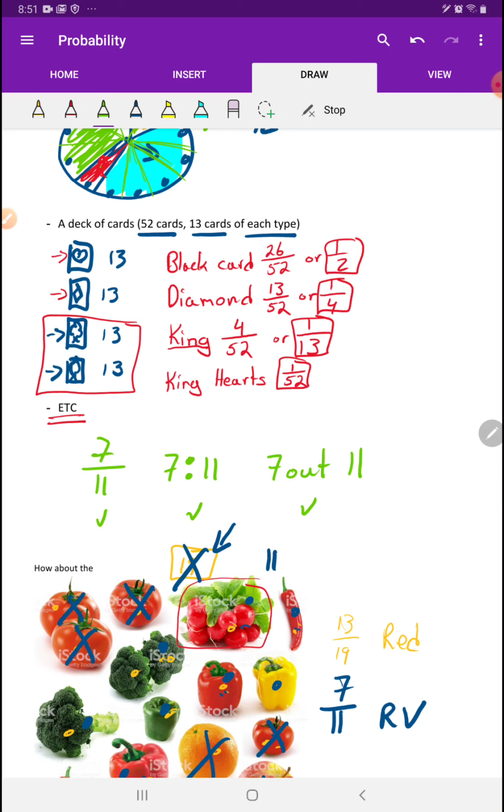And it doesn't matter which way you write them, you need to reduce them. So let's say you wrote your probability like this. That's not a finished answer. You have to finish it by writing 1 out of 2. That's your final answer. Okay?